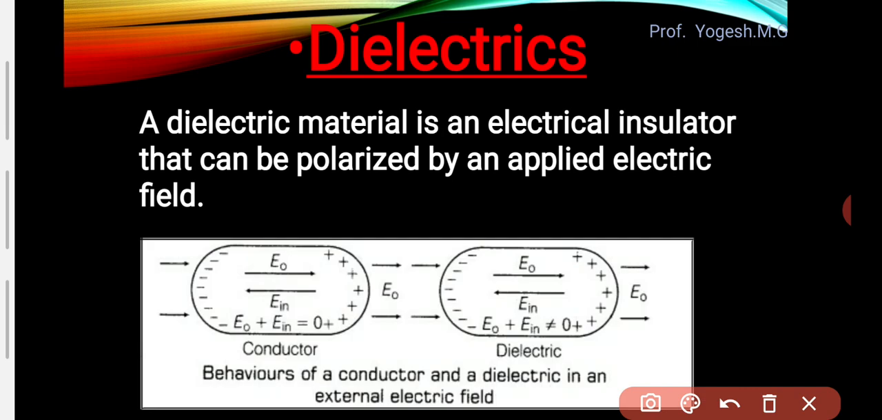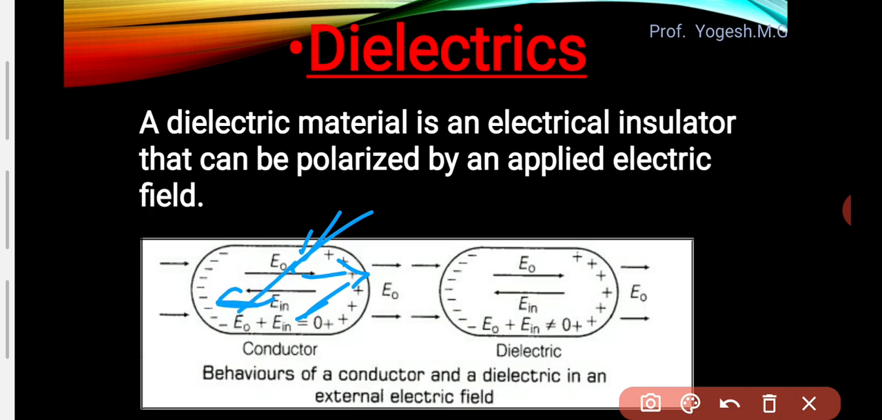So due to this charge distribution, what will happen inside? An electric field is generated, right? That electric field is in this direction here. E naught is the external electric field and E in is the induced electric field. That induced electric field is due to this charge distribution of the conductor, right? That induced electric field is equal to the external electric field. E naught is equal to E in. Both have the same magnitude, but the direction is opposite, right?